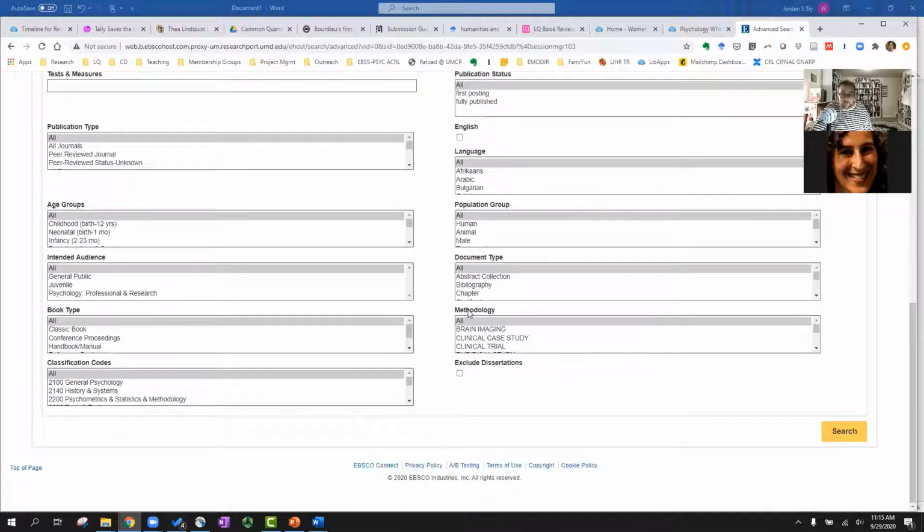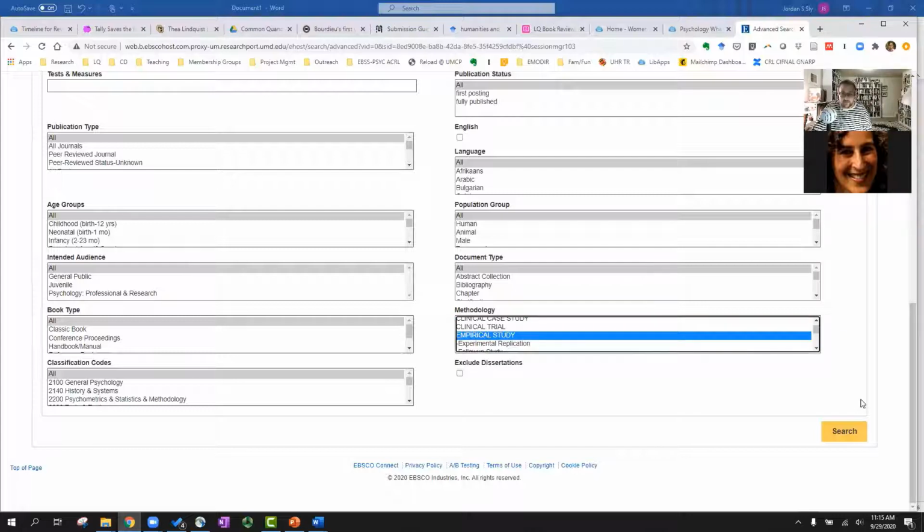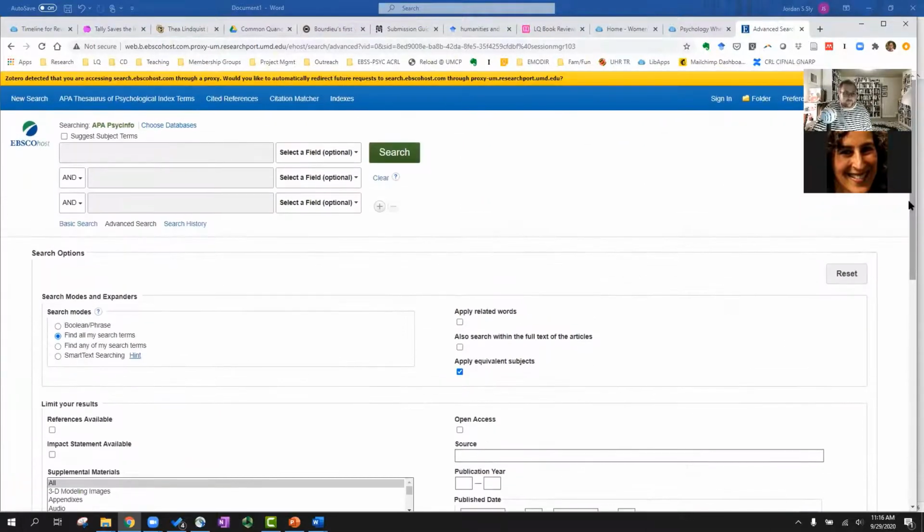If you go down to the methodology section down here, these are the different limiters that you can use to narrow down your search. And you can actually just click empirical study. You can be a little bit more nuanced, and you can look up things such as longitudinal studies, various different things within empirical studies, including other models, qualitative studies, so on and so forth. But for the moment, I'm just going to go ahead and click, it's a little funny, empirical study, just to get some big results in here.